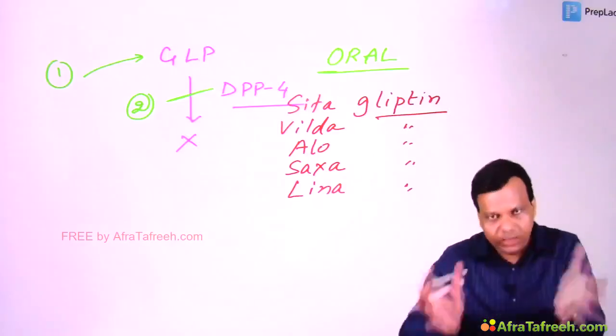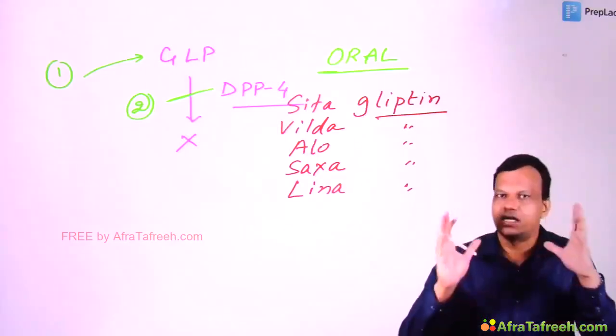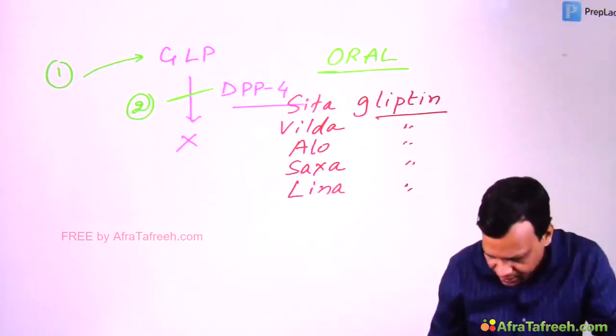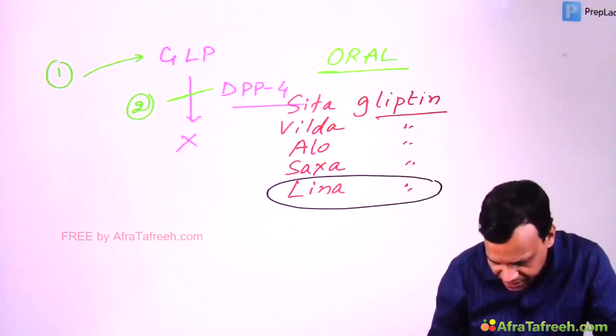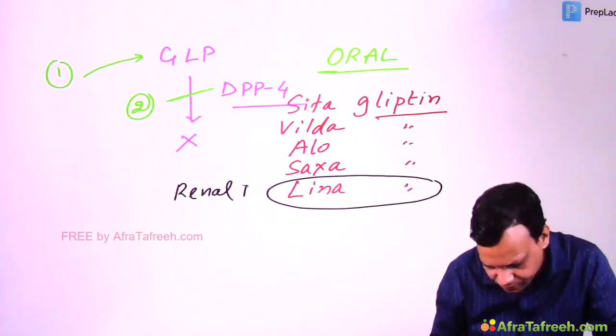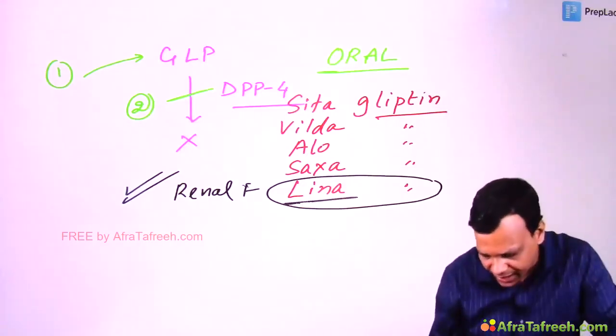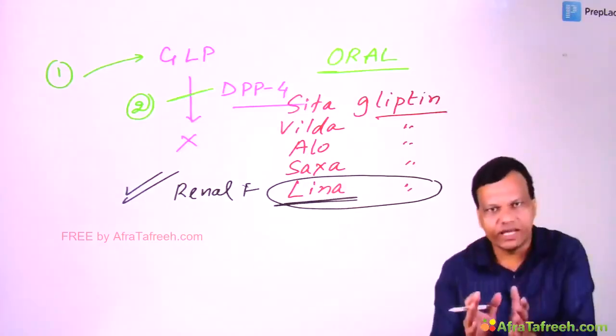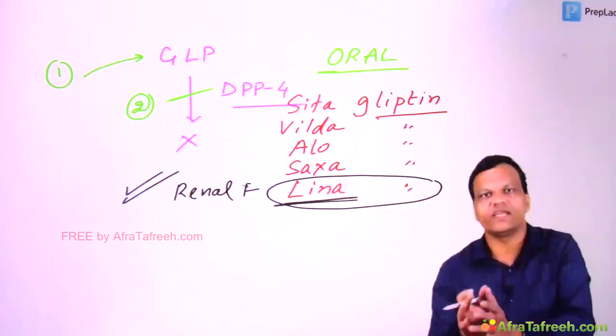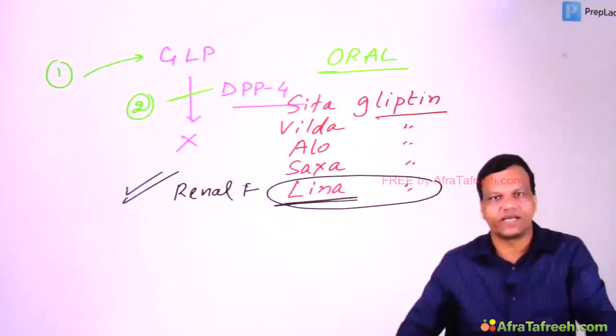Yeah. Now all the gliptins are contraindicated in renal failure except linagliptin. Linagliptin is safe in renal failure. Safe in renal failure. From the name you can remember, linagliptin को किडनी फेलियर में भी लेना है, इसको रीनल फेलियर में भी लेना है, इसलिए इसको linagliptin कहते हैं.